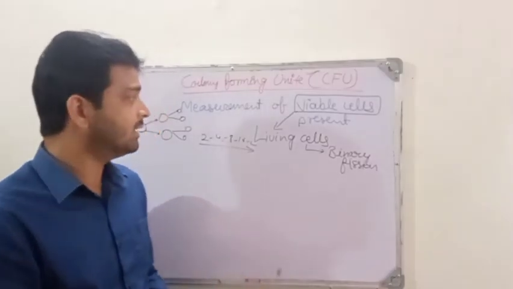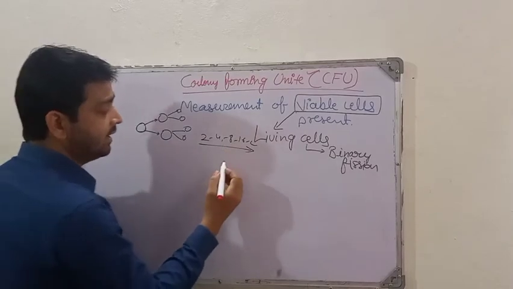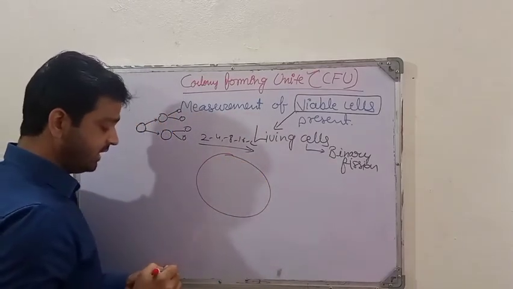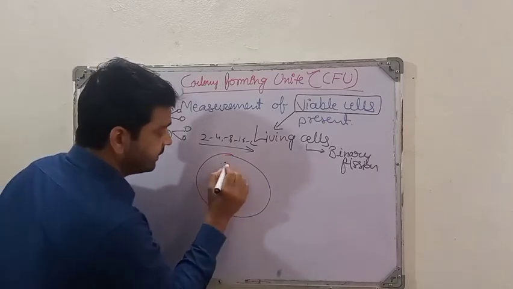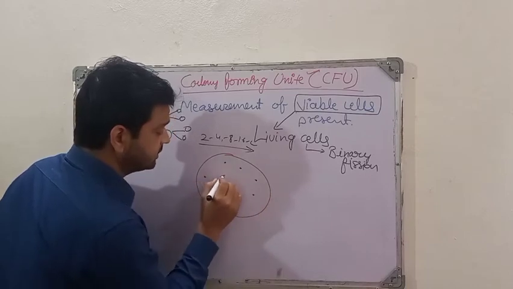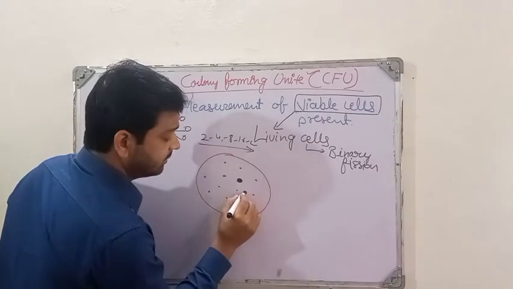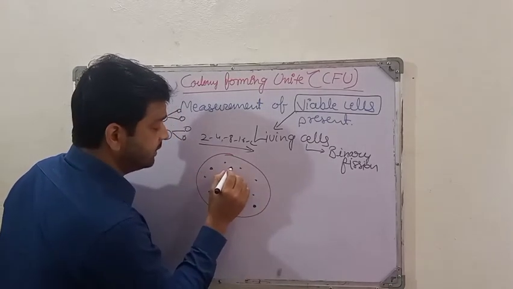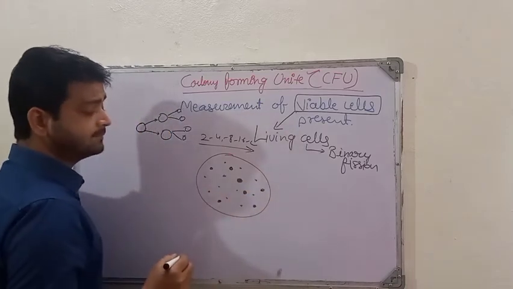So whenever we are culturing any bacteria in our laboratory, what is happening in the petri dish, they are forming the colony, right? They are forming different colonies, and these colonies may look like this, in this way. Somewhere they may be large in size, somewhere they will be small in size, right? So you are going to observe different spots in the colony, right?